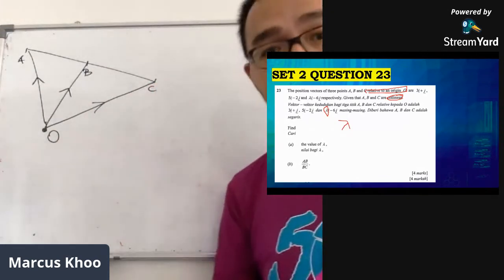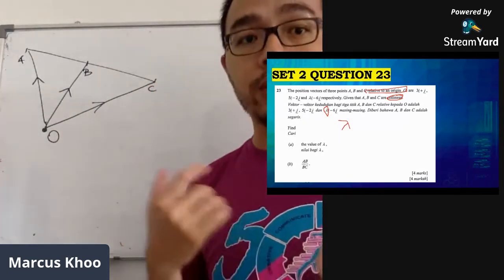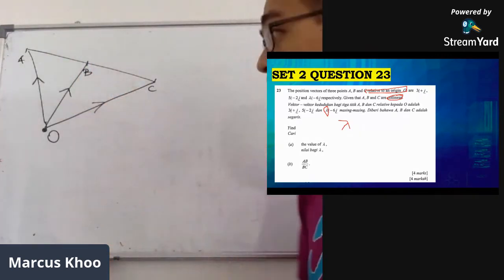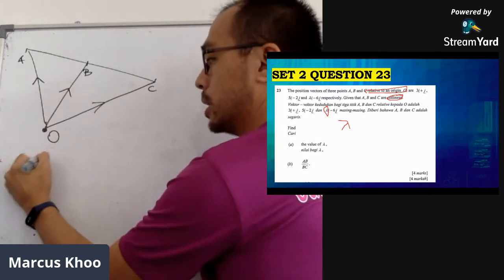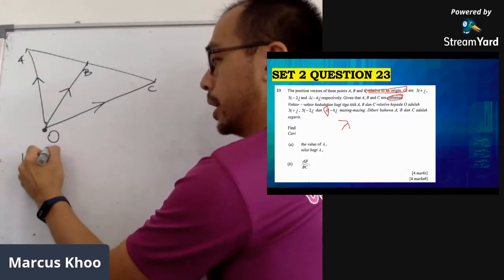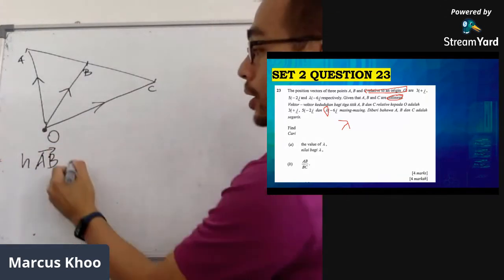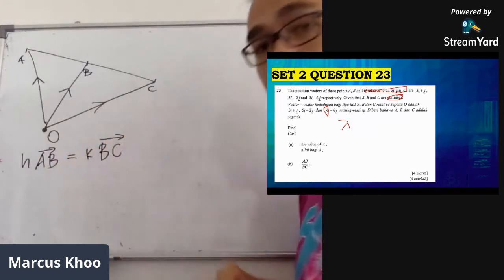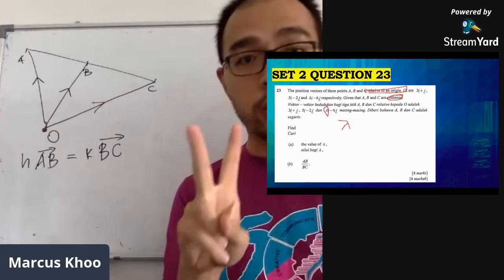Now, yesterday when we were talking about collinear, we said that if these three are collinear, therefore I can say that H vector AB equals to K vector BC, because there are two conditions for collinear.